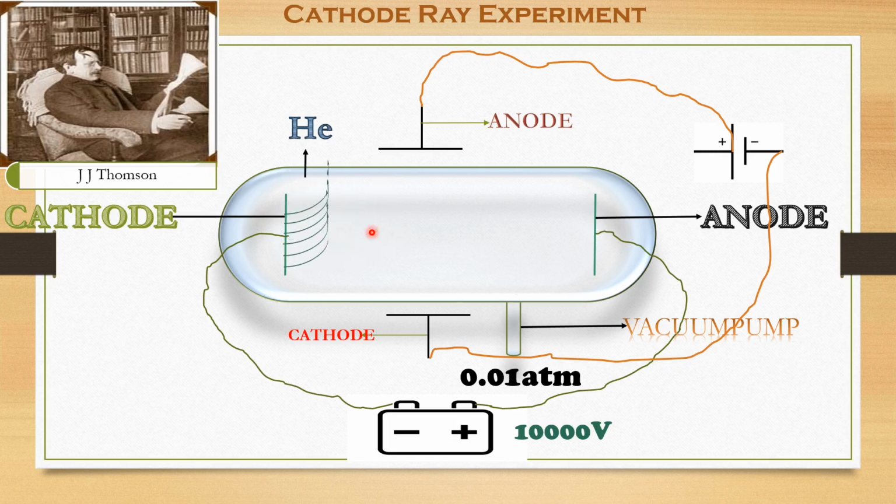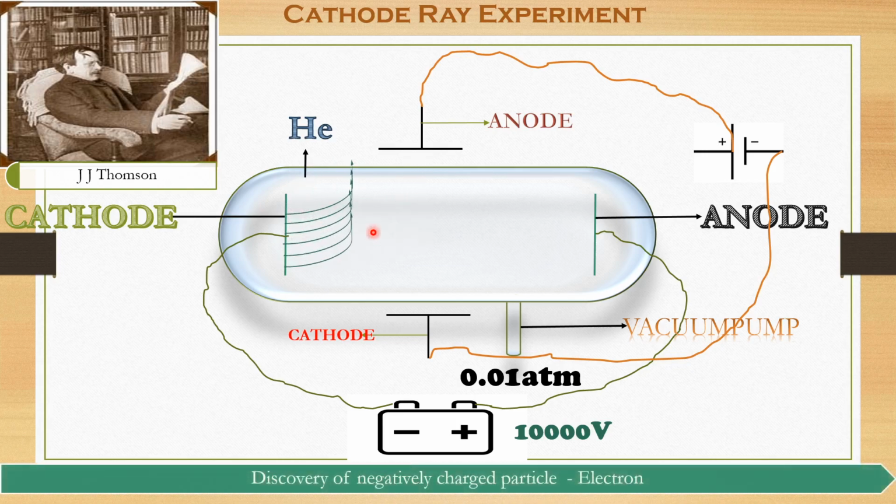And finally, he named that negatively charged particle electron. He concluded that the negatively charged particle is nothing but the electron. And this is the story of how exactly the electron was discovered